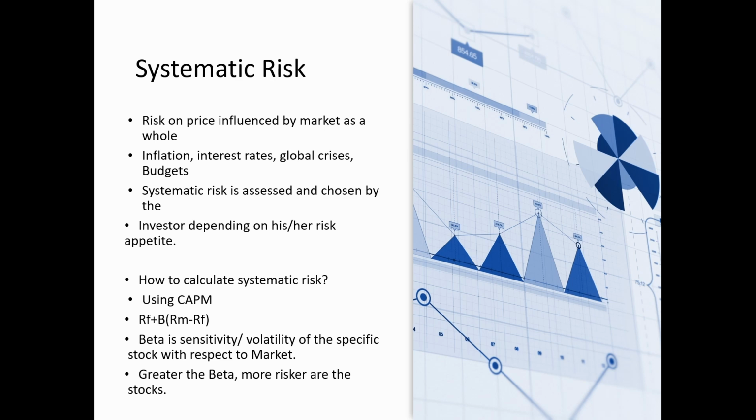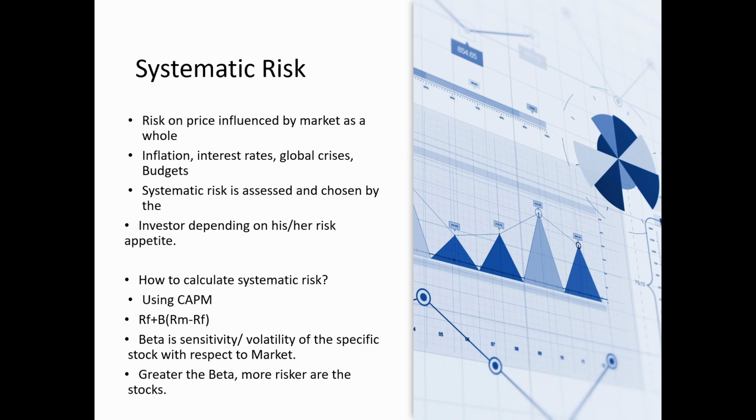into RM minus RF. So what is this RM minus RF? RM is nothing but the return which we get from the market, and RF, as we already discussed, is the risk-free rate. So what is the market return we get from that particular industry? Market return which we get from that particular industry over and above the risk-free rate. So this differential is being multiplied with a factor called beta.